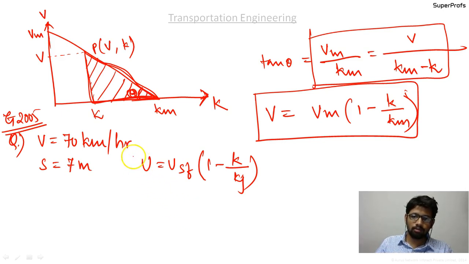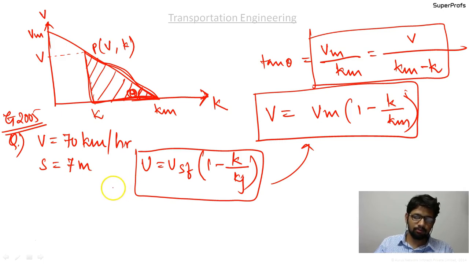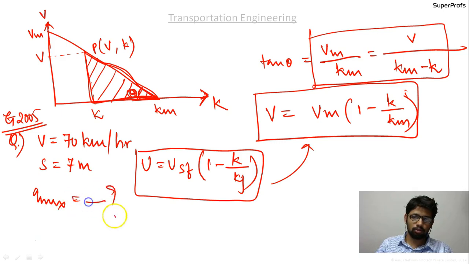This equation and the earlier one are exactly the same, you should understand. The question asked is: the maximum flow per lane for this condition is equal to what? That is, q max is equal to what?